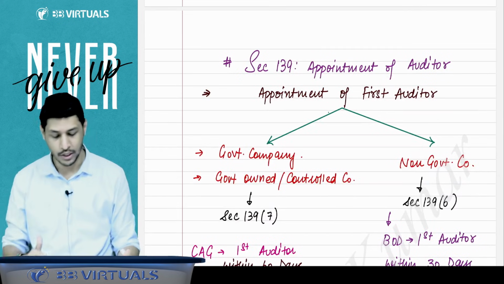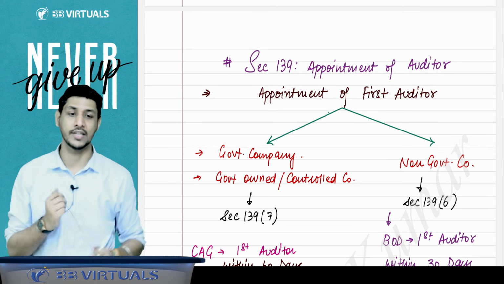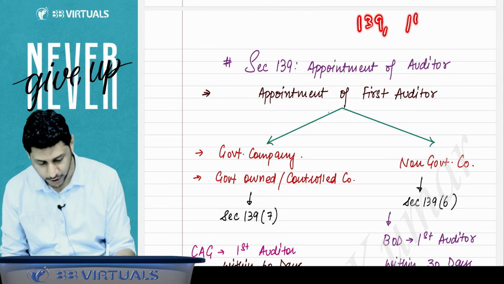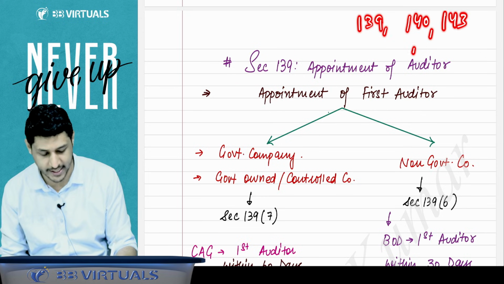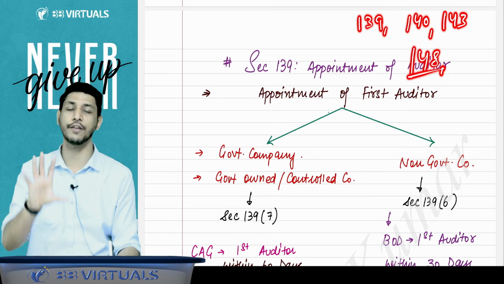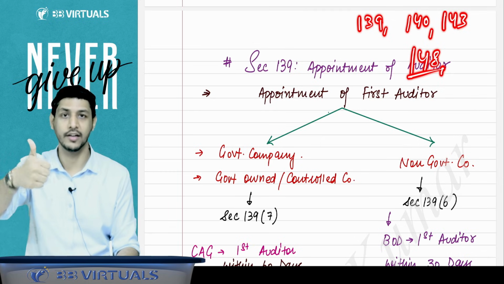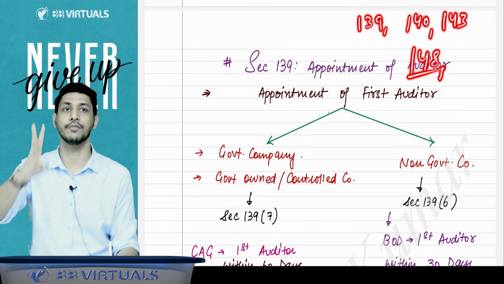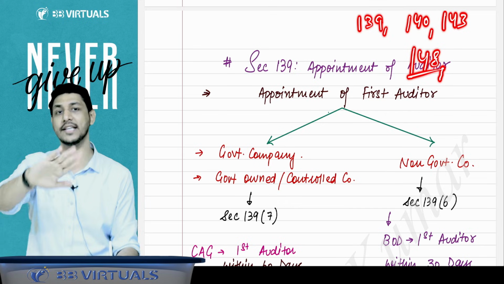Now we will come to section 139, very, very important sections. Now we have left section 139, section 140, section 143, and section 148. Rest all the sections we have covered. 141 we have done, 144 we have done, 142 we have done, 145 we have done, 146 we have done, and 147 we have done.